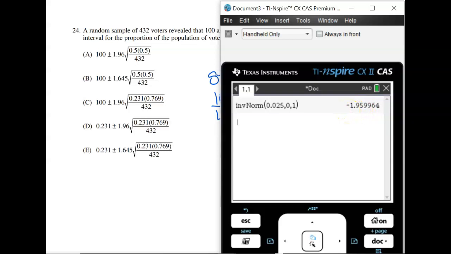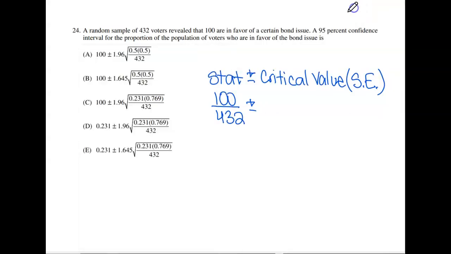Now, I also showed you earlier in one of my past videos that you could use the t-distribution, right? You could go down to the very bottom of your table, your chart, on the t-distribution, go to the confidence levels, and go to 95%, and right above that 95% is going to give you the critical value, your z-star, which would read 1.96 as well. But I wanted to show you both methods, calculator and your chart. So we know that this is going to be 1.96.